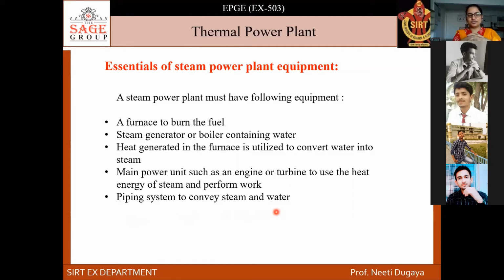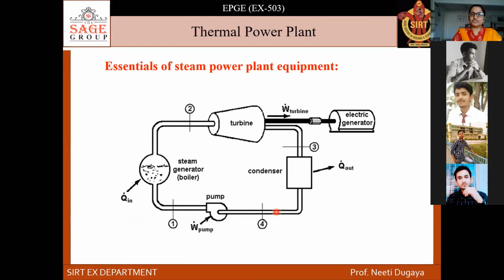बाकी accessories भी होती हैं उसकी, बहुत सारी चीजें हैं. ESP होता है, electrostatic precipitator, and so many things are there. So we will discuss that also. And this is the essential of steam power plant equipment. So essentials of steam power plant equipment, what does it say? It just shows the main components of a steam power plant, right, or thermal power plant.